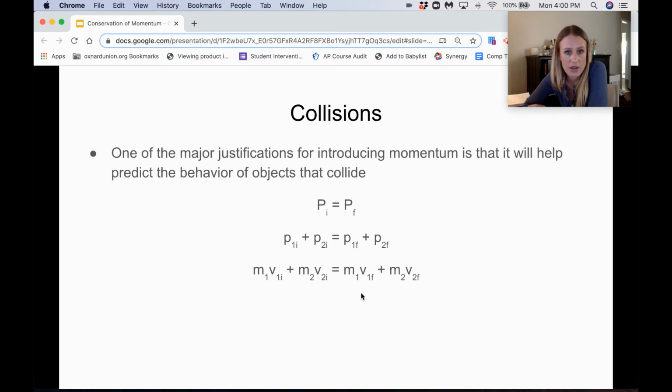This equation is the law of conservation of momentum. This is the equation you're going to be using for a lot of the problems in this section of this unit. We're going to manipulate this equation a little bit, and I'll show you what I mean when we talk about different types of collisions.